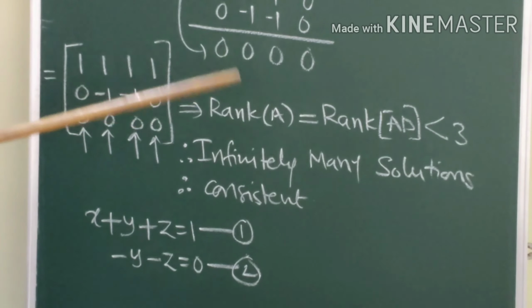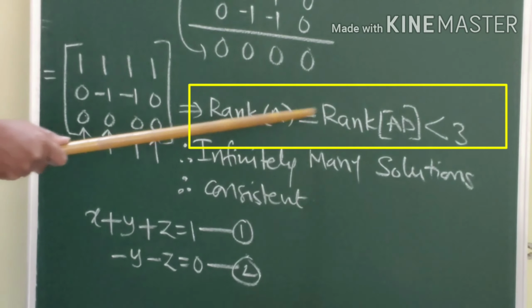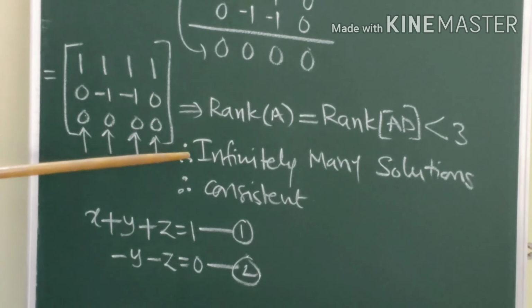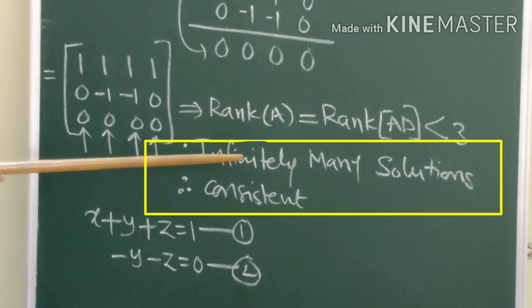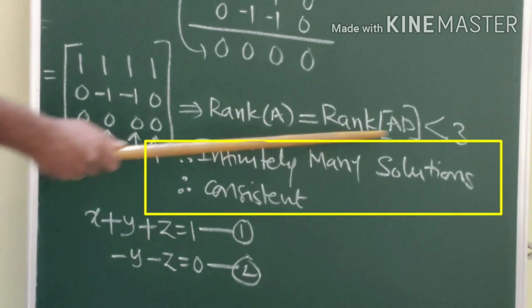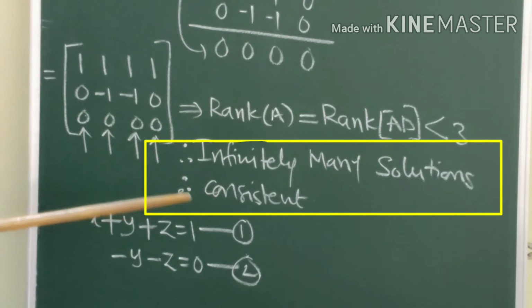So we can write this as rank of A is equal to rank of AD less than 3. So we already know in this case the system has infinitely many solutions. If the system has infinitely many solutions, then we say that the equations are consistent.